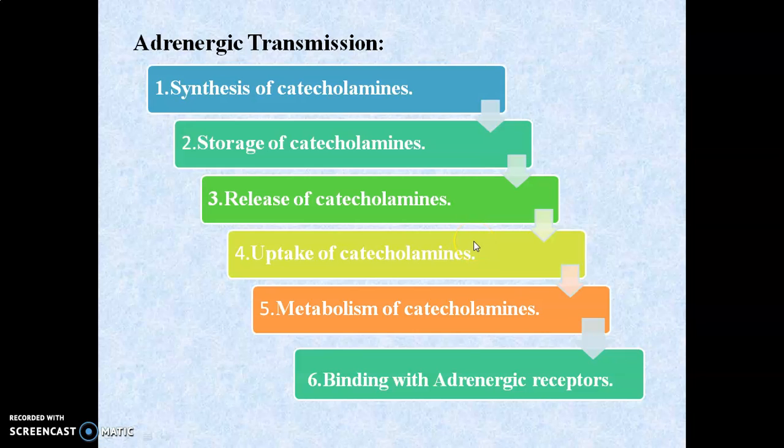Then the released catecholamine gets uptaken by the next neuron. Also the excess adrenaline gets metabolized, and the released adrenaline binds with the adrenergic receptor to show its pharmacological action. These are the six steps involved from getting the impulse for the synthesis of catecholamine up to its pharmacological action.